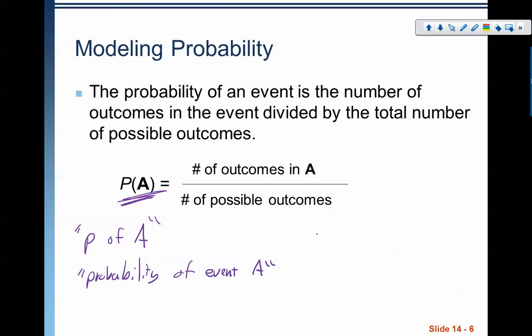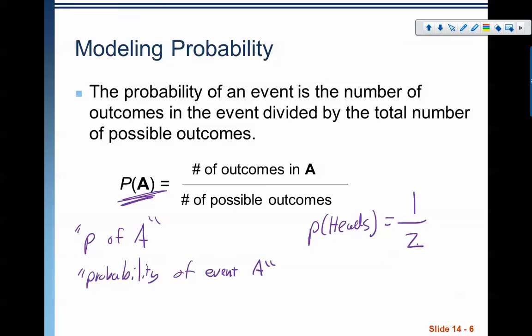To flip a heads, P of heads is going to be 1 because there's one way to get it, over 2, because the side thing is not really possible, but it's possible, but it's very, very rare. It's basically 2. So the probability of getting a heads is 1/2 because there's one way to get a heads and it's equally likely as the tails. So there's 2 possible outcomes.